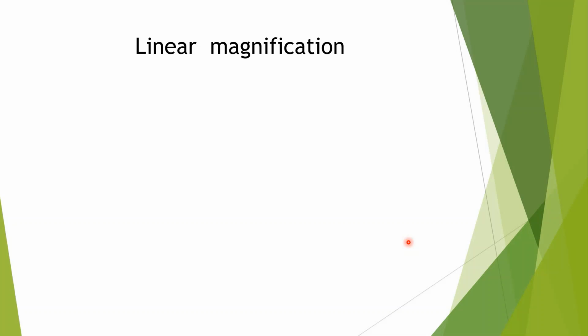Linear magnification. In linear magnification, it is the ratio of size of image to the size of object.